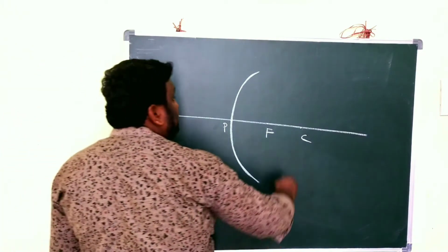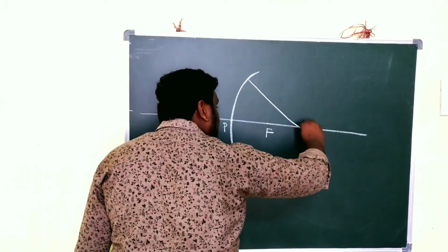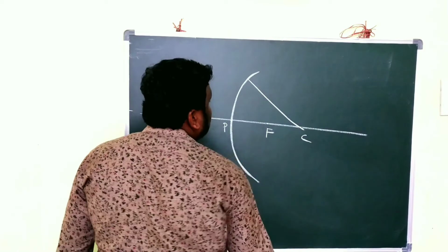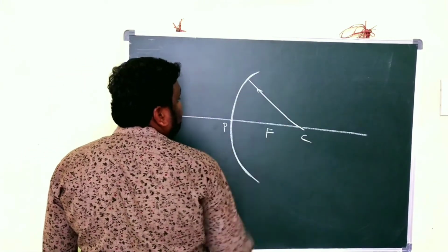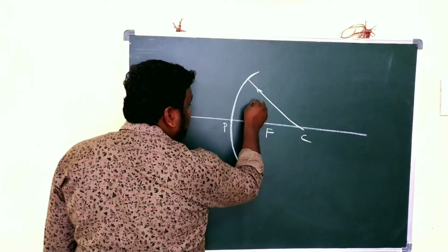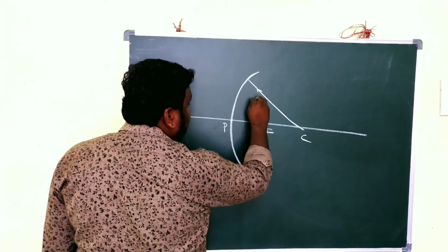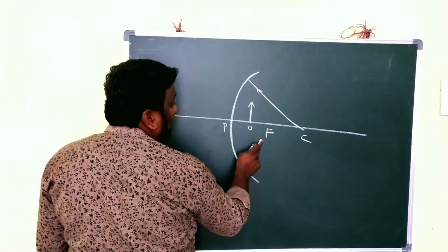Here children, I am going to take the ray that passes through the center of curvature, and that should be here like this, where we have to give the object here. This is the object. Clear? Object is now in between P and F.